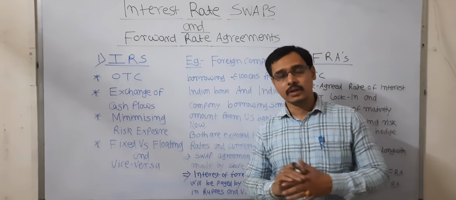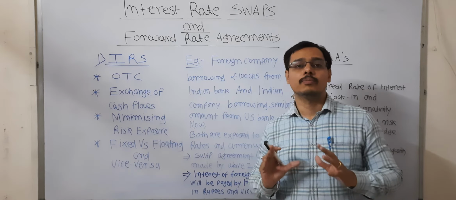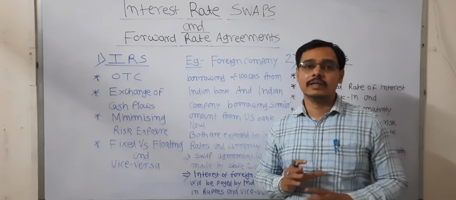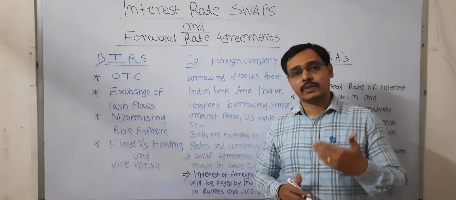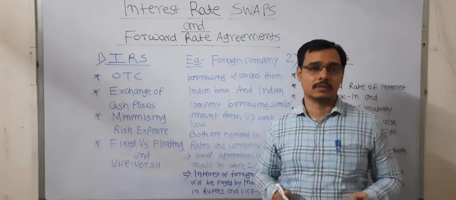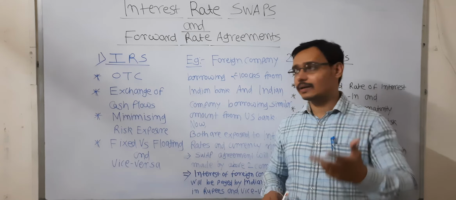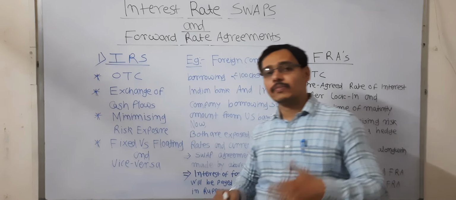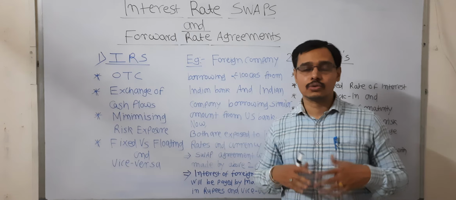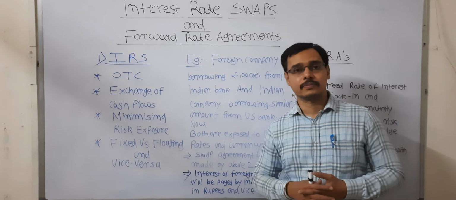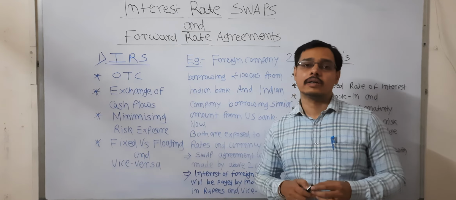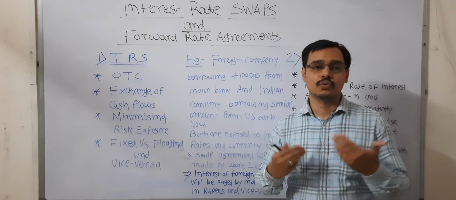Remember, this is a very big market. The amount traded in the swap market and the forward rate agreement market is in trillions of dollars, but because they are traded over the counter, because there is no intermediary and no sophisticated infrastructure, we cannot know exactly how this market is working.